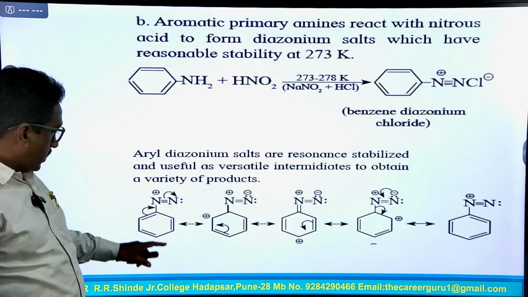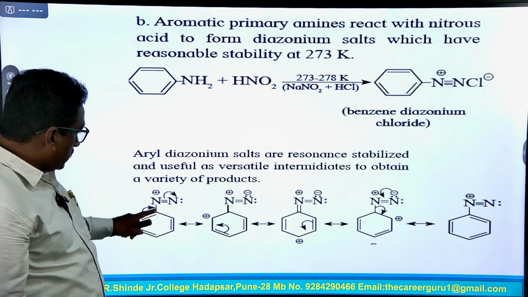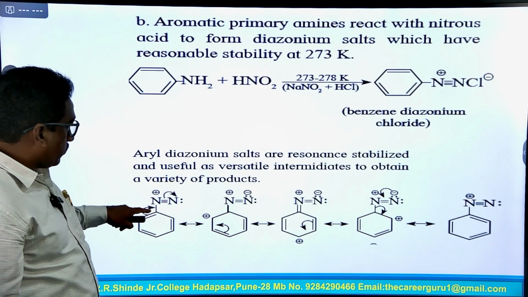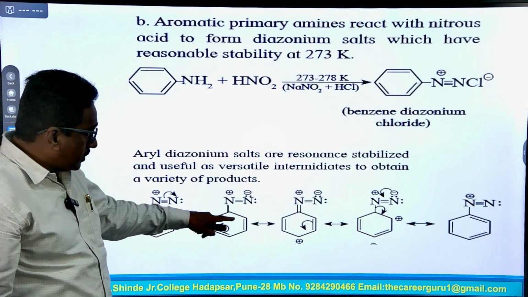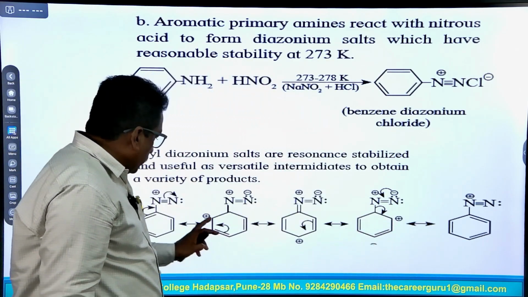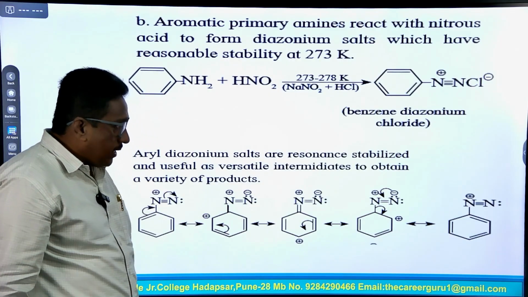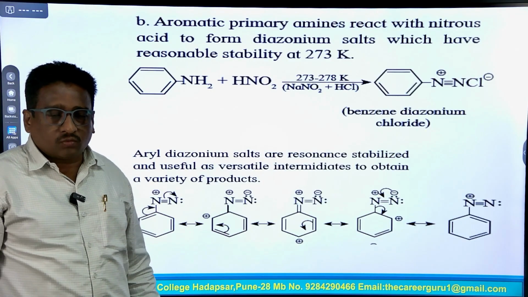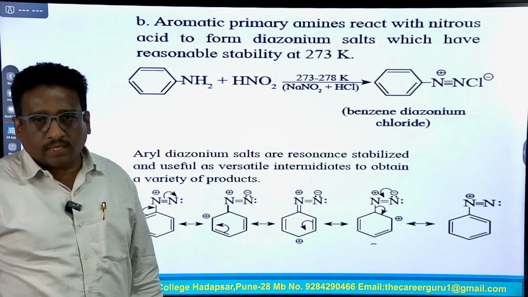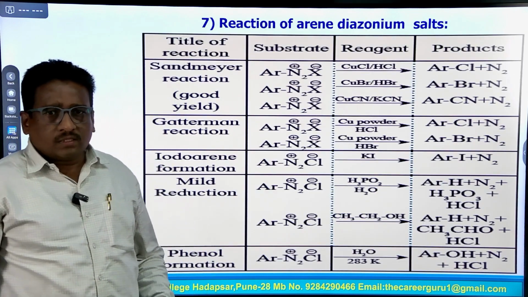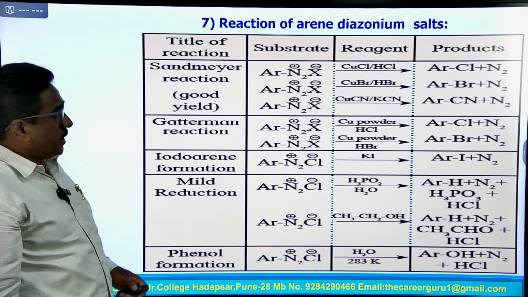of products. This N triple bond N is a diazonium group, and this diazonium group forms resonance stabilization and the formation of this structure. So, the positive charge is created on ortho and para positions. So, any other nucleophile can be added to this ortho and para position of the diazonium group. So, look at this structure, reactions of diazonium salt.